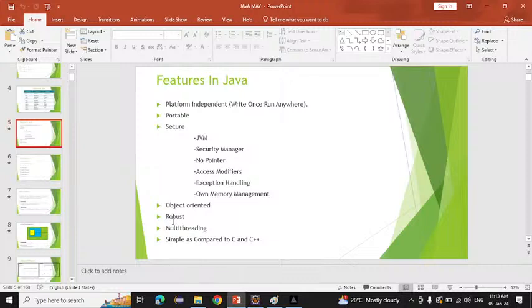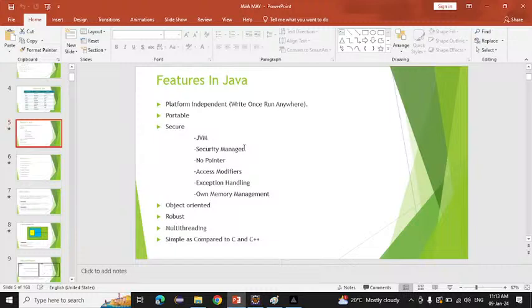Now another thing. Why is Java secure? If Java is not secure, can we use it? No, right? If Java is not secure, we cannot use it. So what makes Java secure? First is the JVM. Inside the JVM, we have a security manager. What is the work of the security manager?